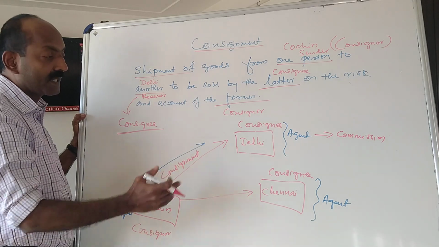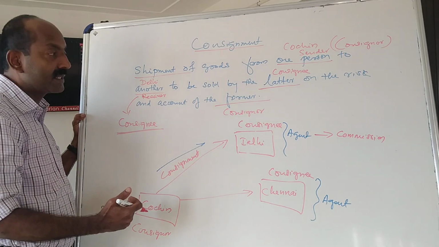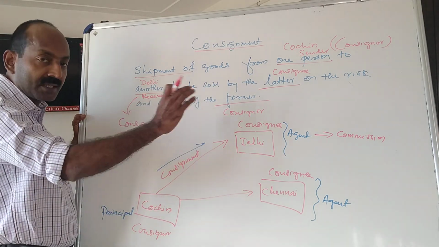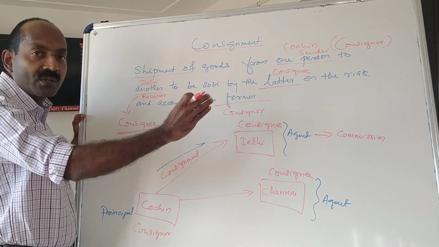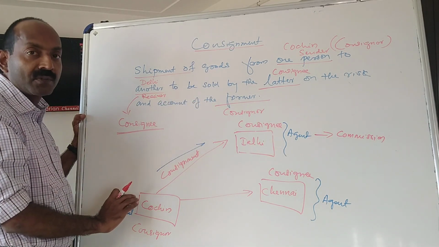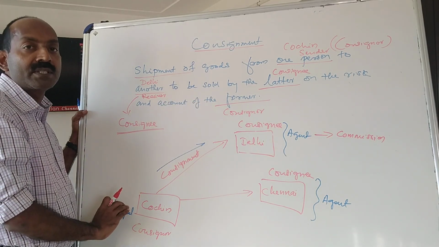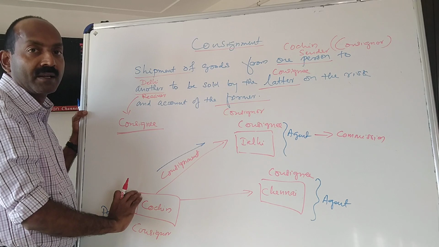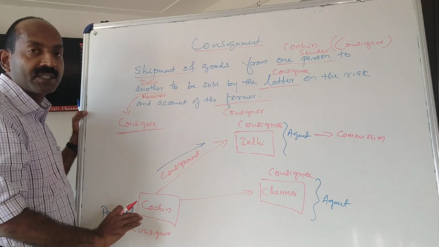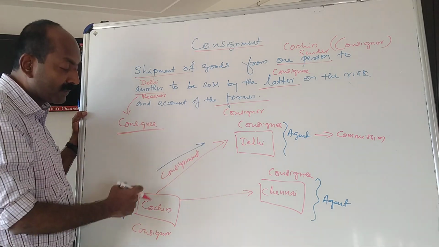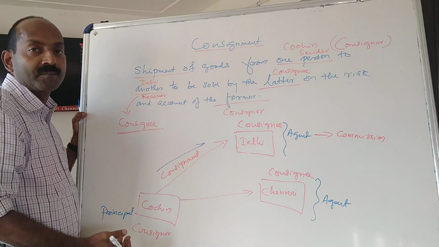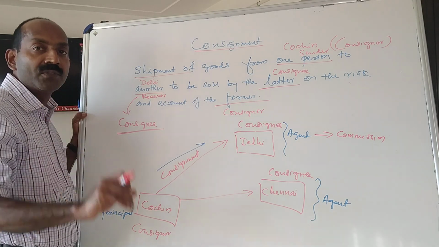So what is the purpose of consignment? Purpose of consignment is one person appoints another person as agent in order to act on his behalf. What is the act? To sell goods on behalf of the principal, and all expenses in connection with the consignment, everything has to be borne by the consignor. So that is the meaning of consignment.